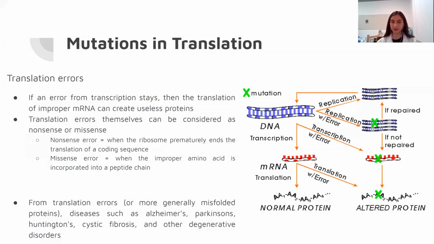During translation, the average process causes 1 error per 1,000 to about 10,000 codons translated. Aside from errors that carry on from transcription, translation errors can include improper codon coding. These errors are counted as nonsense or missense errors. Nonsense errors are when ribosomes prematurely end the translation of a coding sequence, while a missense error is when an improper amino acid is incorporated into a peptide chain. These translational errors, or more generally misfolded proteins, can cause diseases such as Alzheimer's, Parkinson's, Huntington's, cystic fibrosis, and other degenerative disorders.